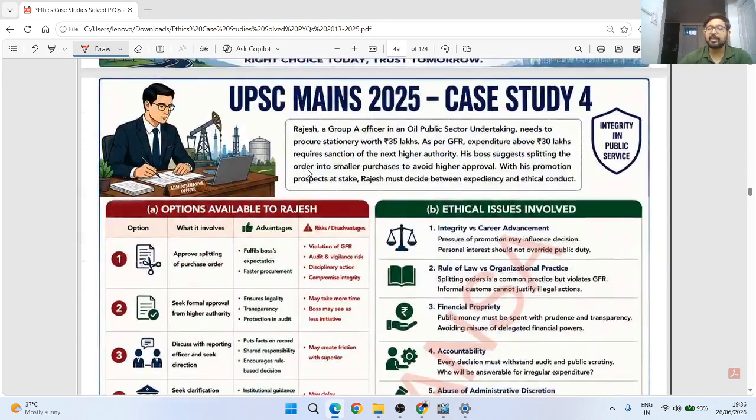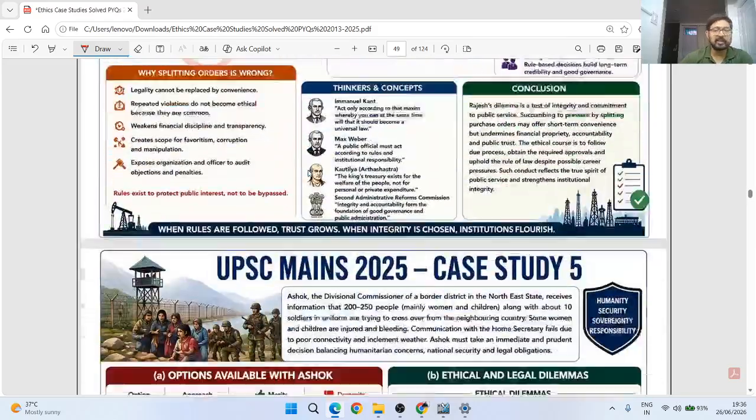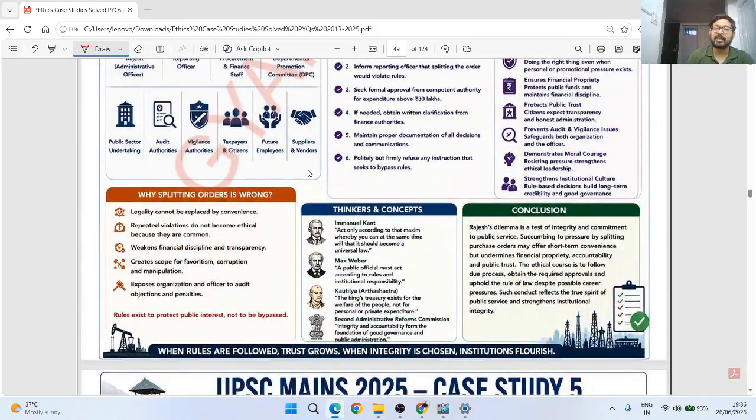तो इसलिए if you read the 78 case studies, I think कि आप लोगों के पास बहुत सारे ethical quotes आ जाएंगे. You don't have to write the quote as such, I have in some places given the quote. You can just explain what Kant is saying, what Max Weber is saying according to this.